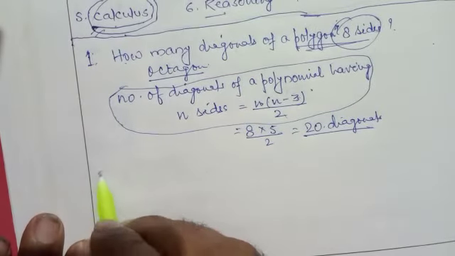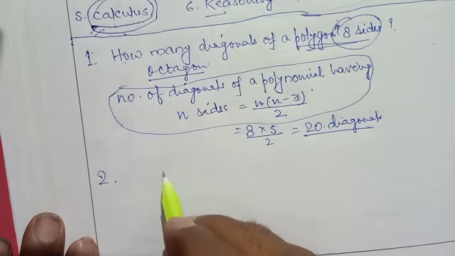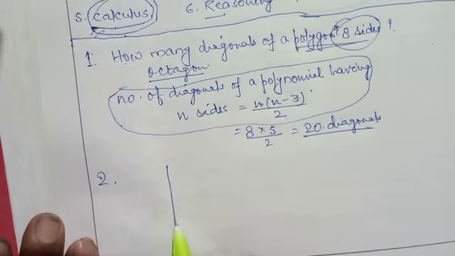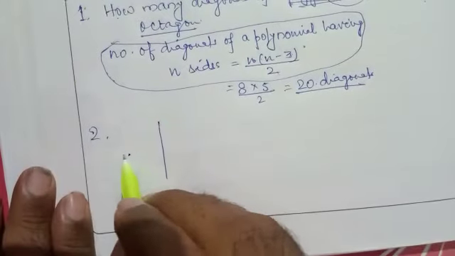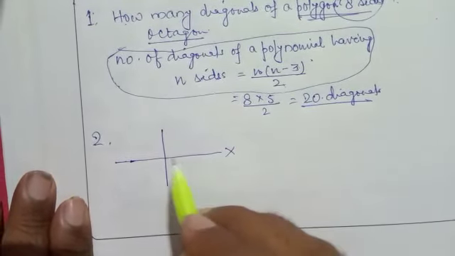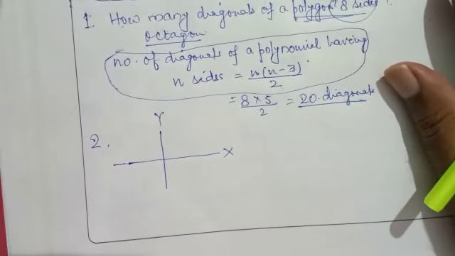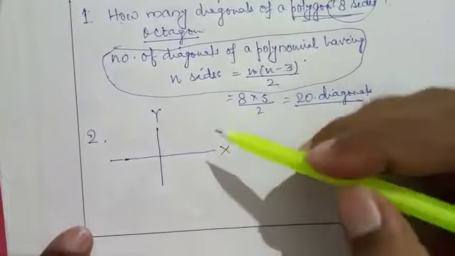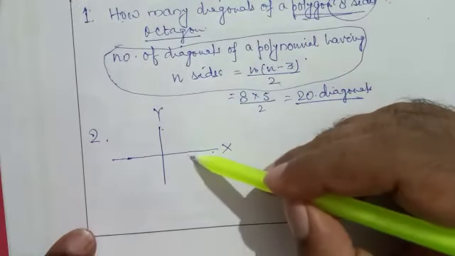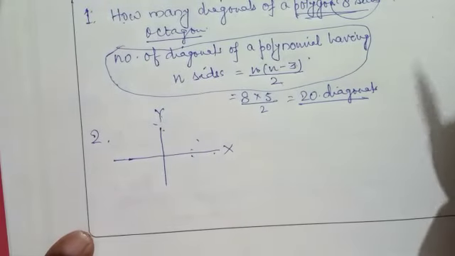The next question is related to graphs. See students, you have drawn graphs in standard 9, 10 as well. We take the x-axis along the horizontal line and the y-axis along the vertical line. My question is, are the x and y axes interchangeable?